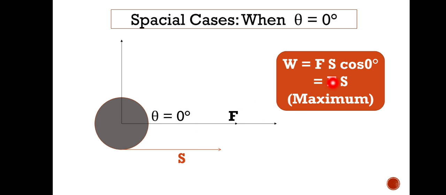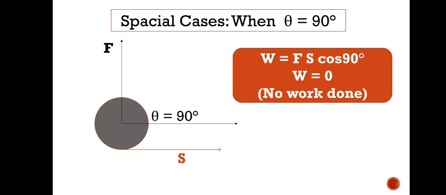So theta is equal to 0, so Fs cos theta, cos 0. Cos 0 means 1, so Fs into 1, that is the maximum value. So work done is equal to Fs, that is the maximum value. Like previously we started with this, work done is equal to Fs. Correct. There is one more condition for maximum work done.